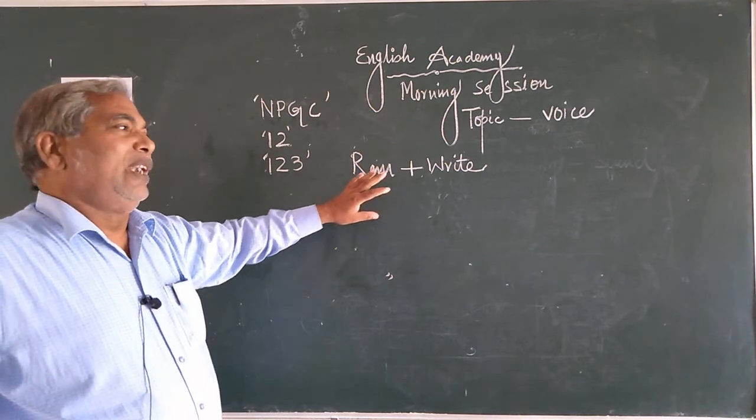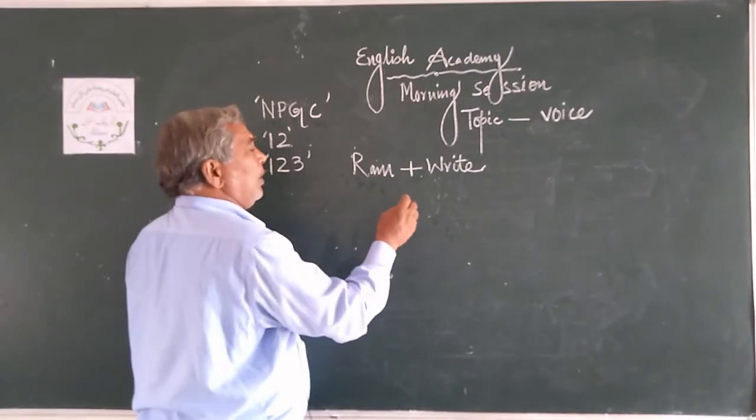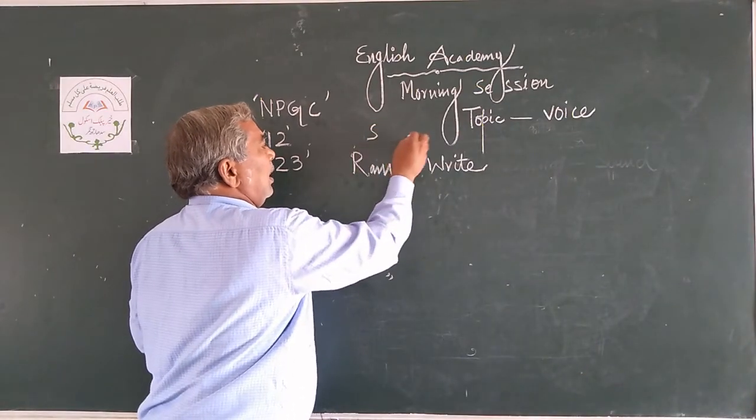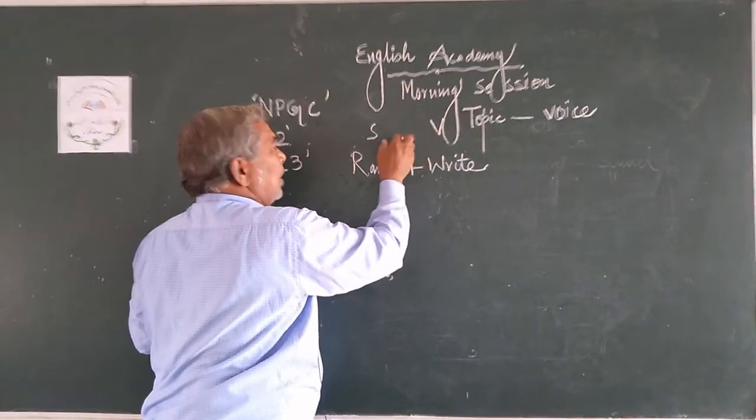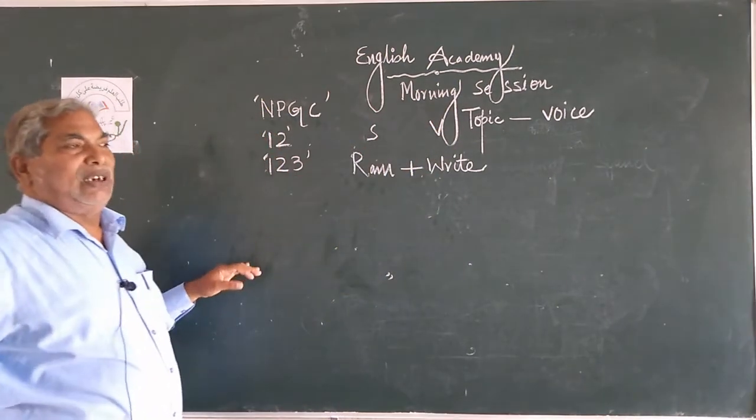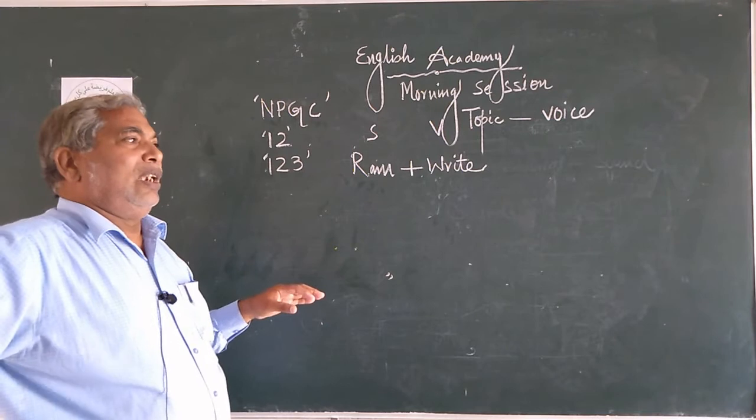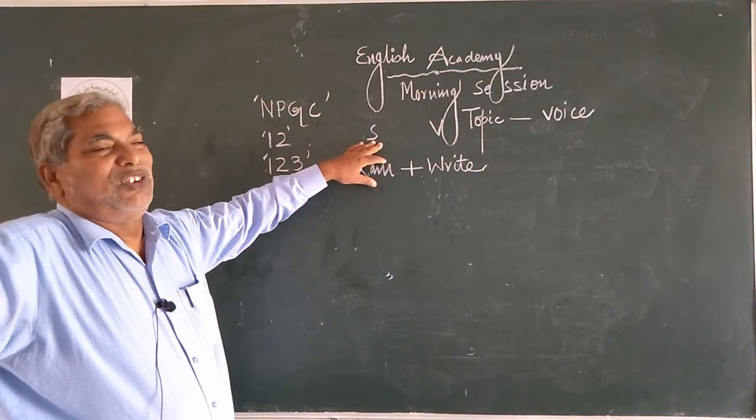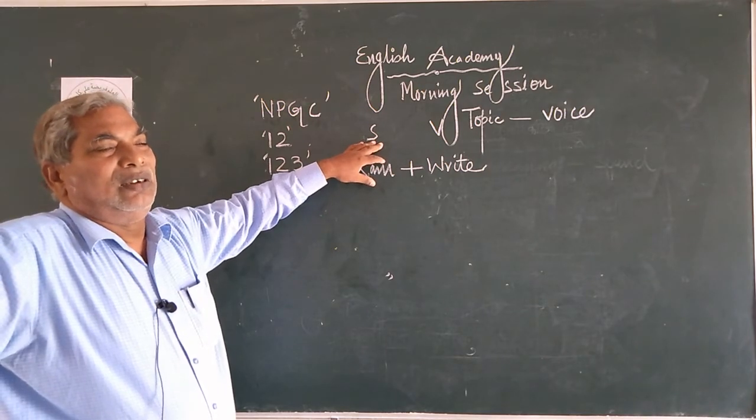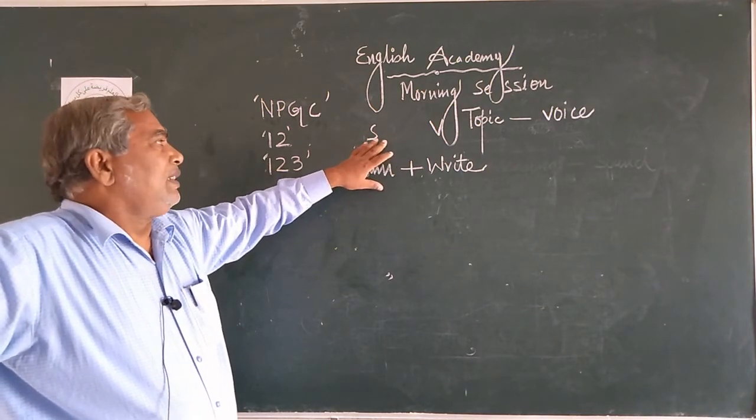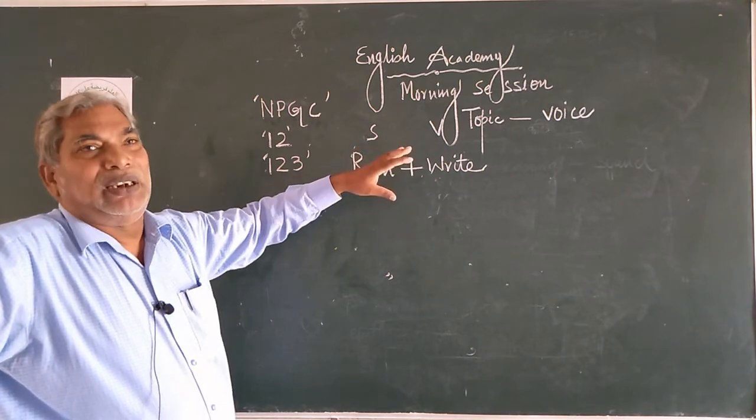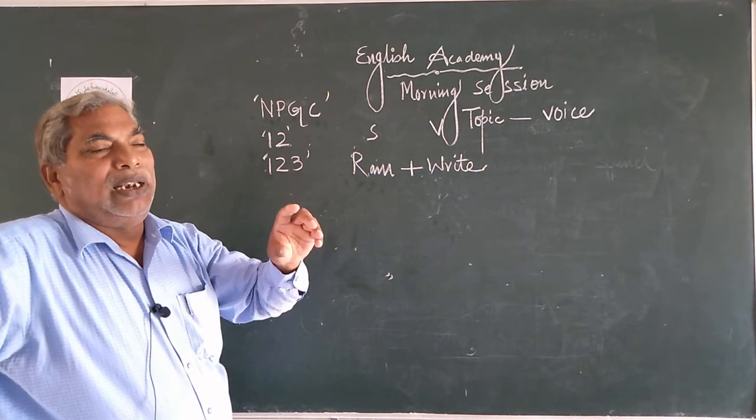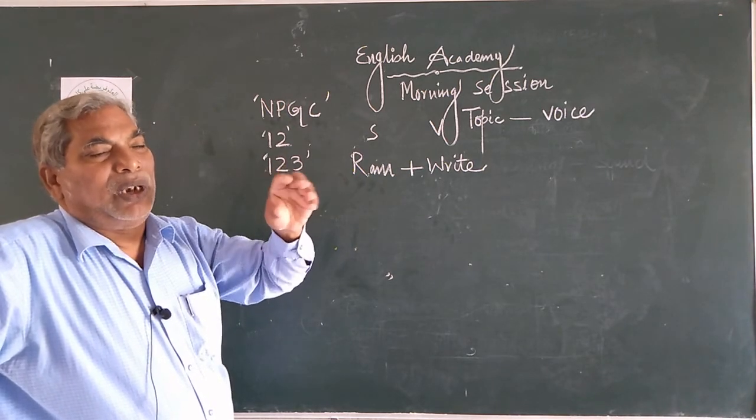Then, Ram: now see the combination between Ram and write. See the combination. And in grammar, what do we say? We say subject and verb, S and V. So what is the relation, what is the combination between S and V? Subject and verb agreement. And this agreement is not only for 1 day or 2 days. This agreement is for ever and ever and ever.